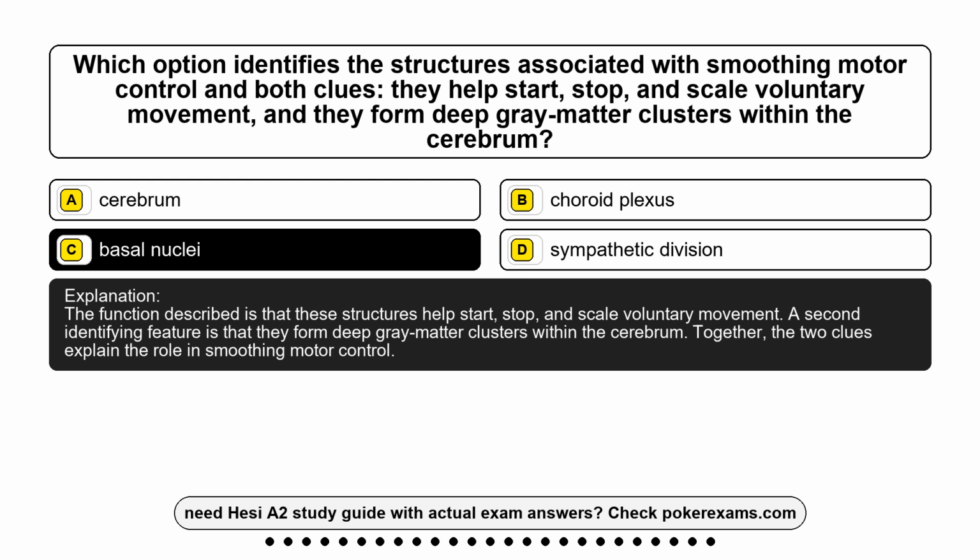The function described is that these structures help start, stop, and scale voluntary movement. A second identifying feature is that they form deep gray matter clusters within the cerebrum. Together, the two clues explain the role in smoothing motor control.